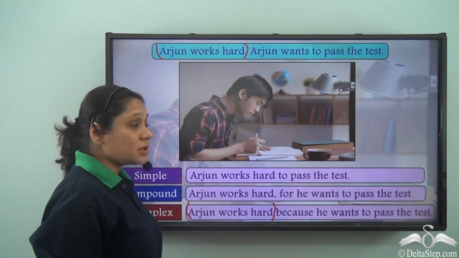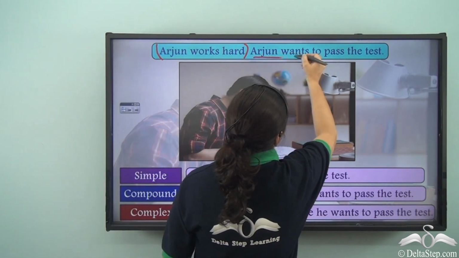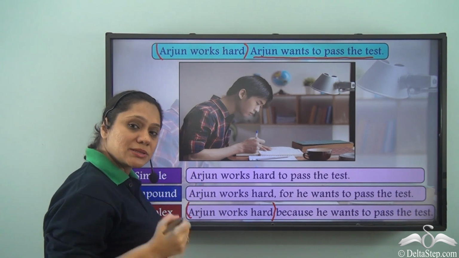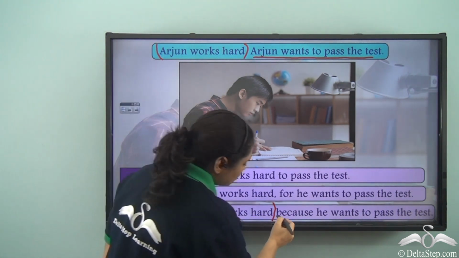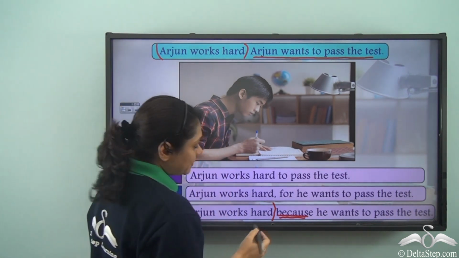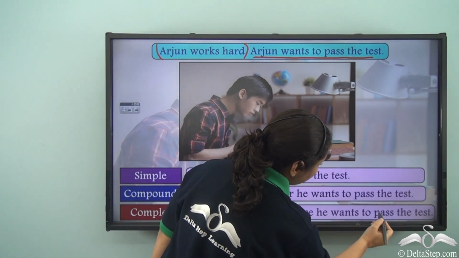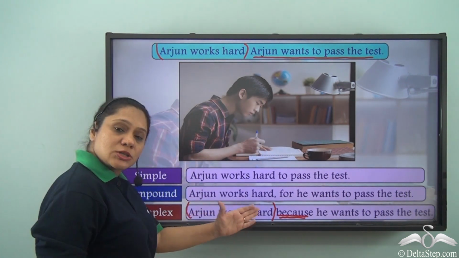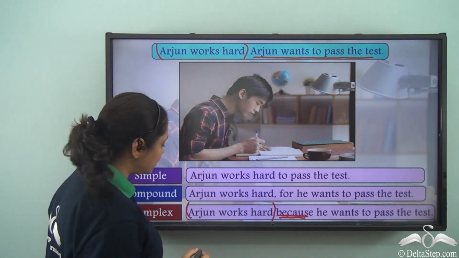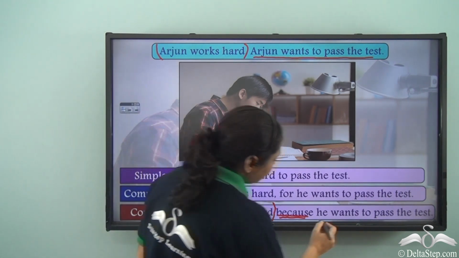This is our main clause. And the second clause, Arjun wants to pass the test, has been changed to a subordinate clause by using the conjunction because. So, our subordinate clause becomes because he wants to pass the test. Now, this complex sentence also has two finite verbs. Let us see, works and wants.